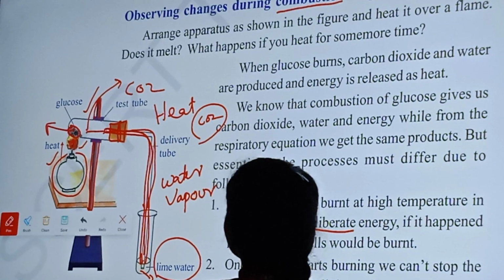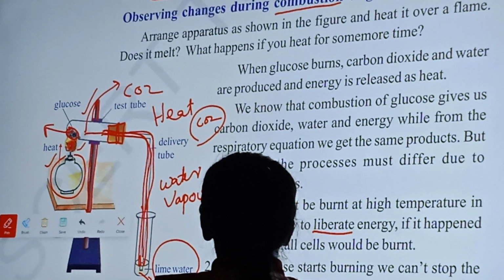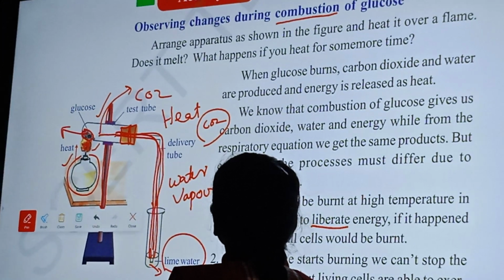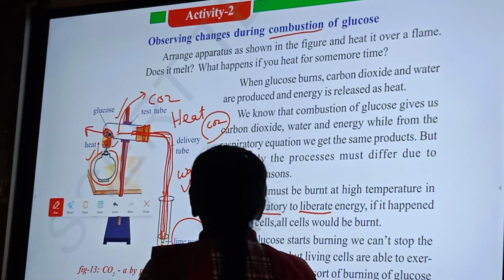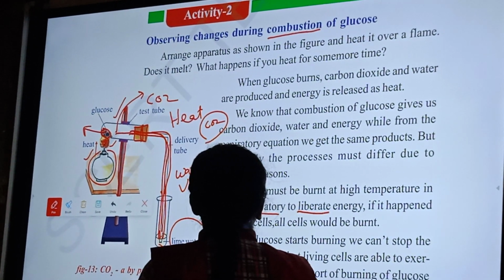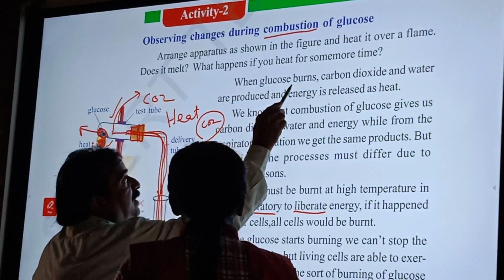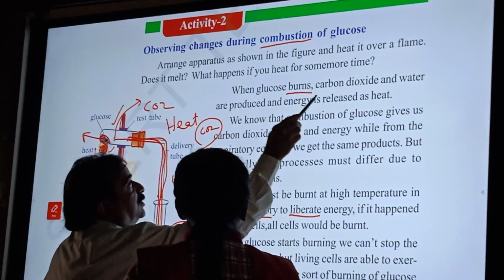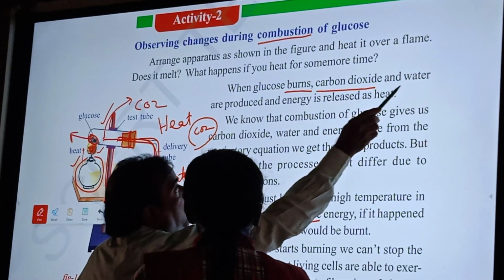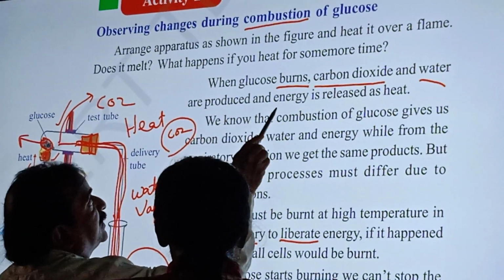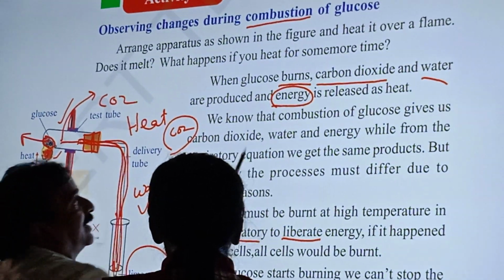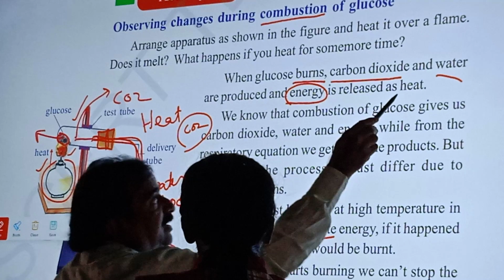It burns. When glucose burns, carbon dioxide and water are produced and energy is released. And that energy is nothing but heat.